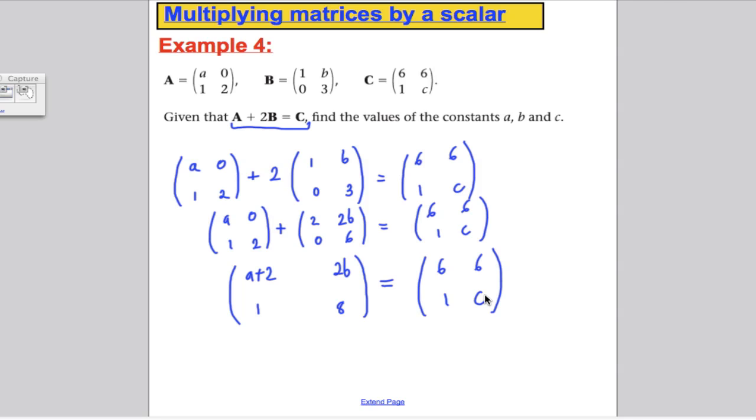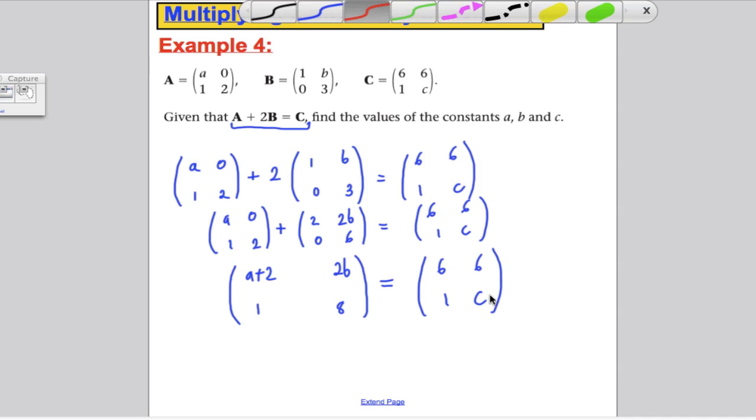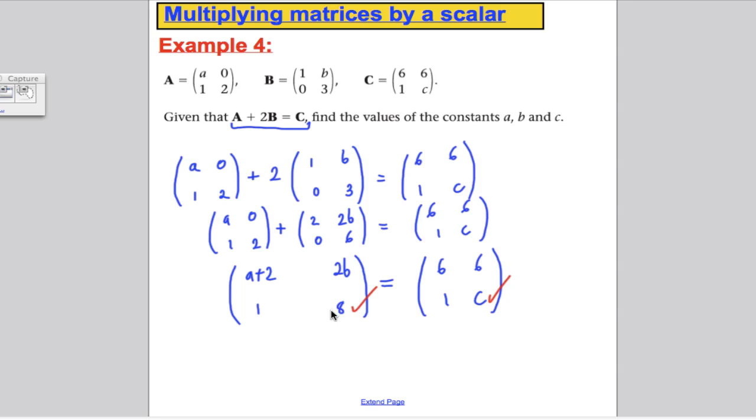Now, for the matrices to be equal, each element has to be the same. So hopefully now I'll be able to work out the unknowns here. Well, the first thing to say is C is clearly 8. 2b is equal to 6, so b must be equal to 3. And a plus 2 is equal to 6, so a must be 4. And just to check we've done it right, the 1 is equal to 1 here, and it's correct.